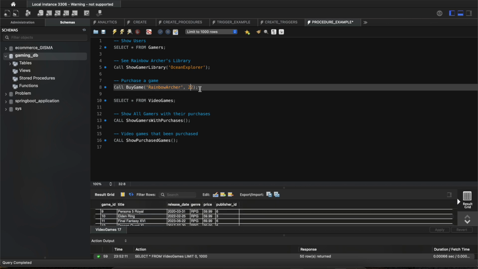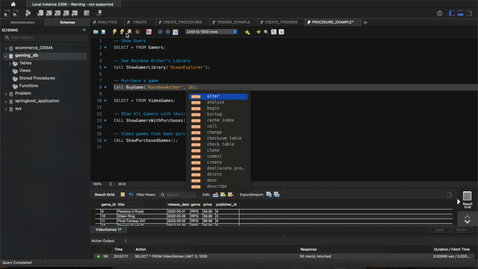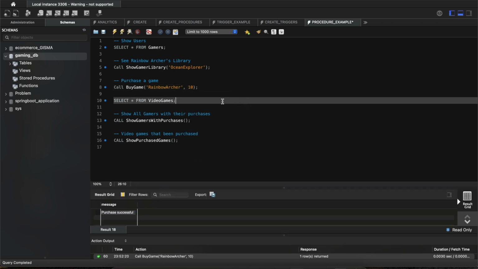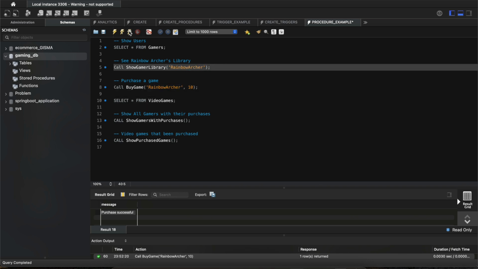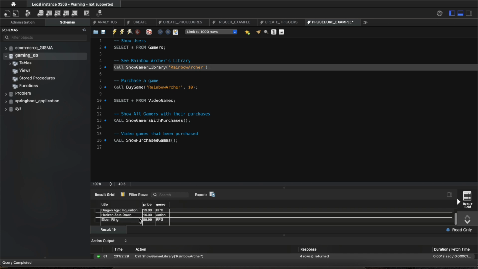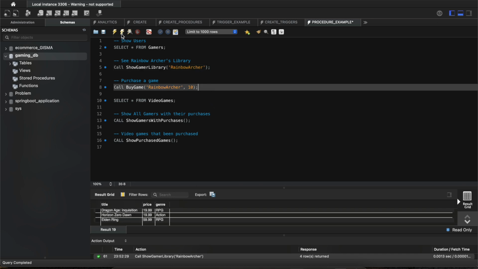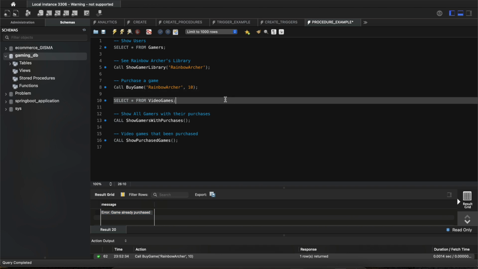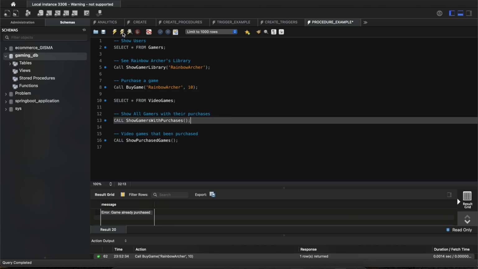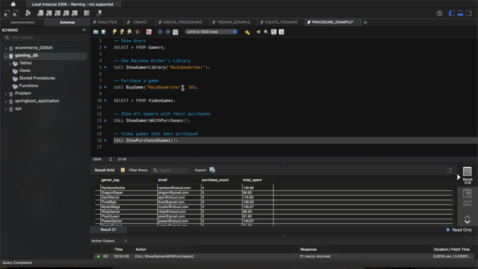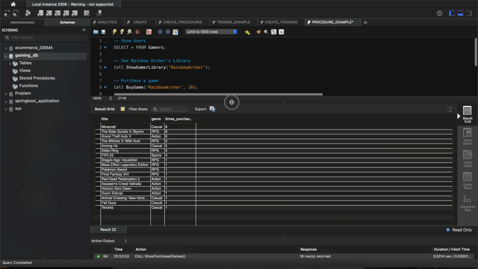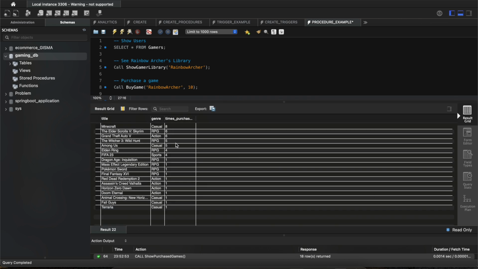So let's say this person wants to buy Elden Ring. They can, and it purchases successfully. And then if we just see this person's library, we can see that now Elden Ring is there. If I try to execute this again, it will say that the game has already been purchased. Now show all of the gamers with their purchases. We can see this gamer has this purchase count and this is how much they have spent. And show games that have been purchased, so games that have a purchase count like this.